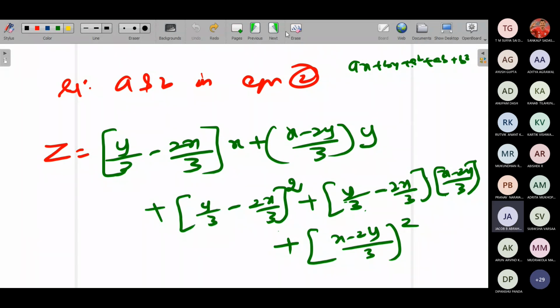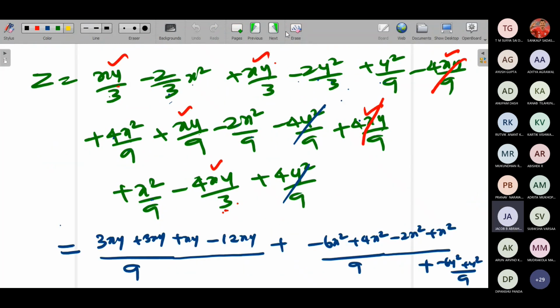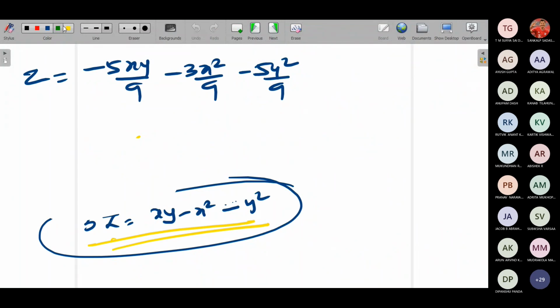Ma'am, can you move one page forward? This one. No, forward. Pardon. Yes, ma'am. Somewhere I made a mistake. In the last part, I think it's supposed to be minus 4xy by 9. I should check one more time. Actually, its time is 350. Yeah, 348. Okay. Anyway, just simplify this. You will get back this answer. Anyways, I'll correct it and upload it for you. But you can get back this answer.